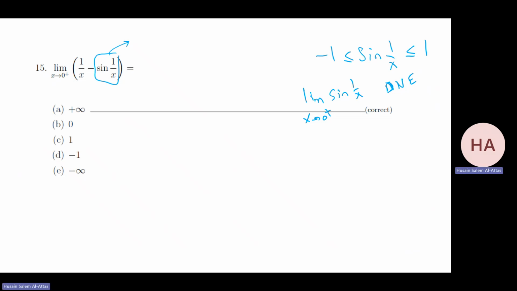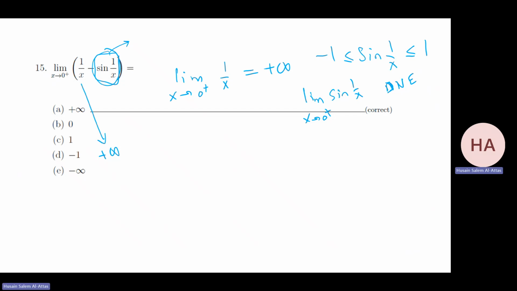However, if we deal with the limit as x goes to 0 from the right, 1 over x is plus infinity. So this goes to plus infinity. This goes to a value. The limit does not exist, but it will be a value between minus 1 and 1. So I have my plus infinity, and I subtract from it a value between minus 1 and 1.